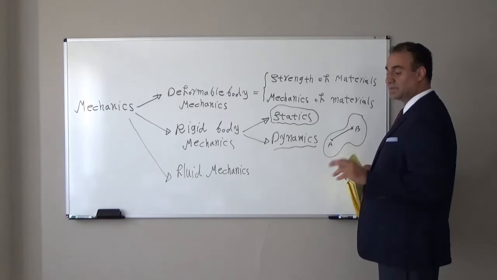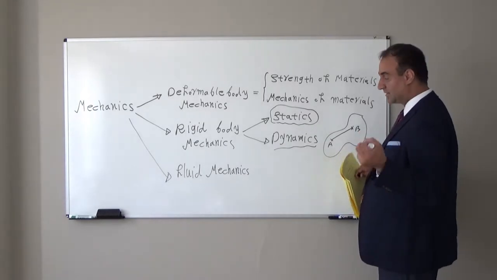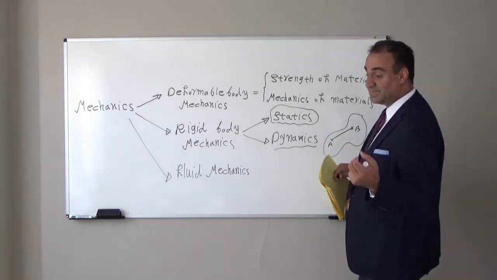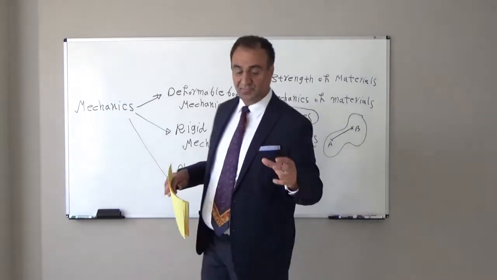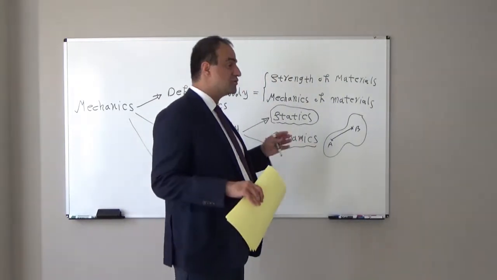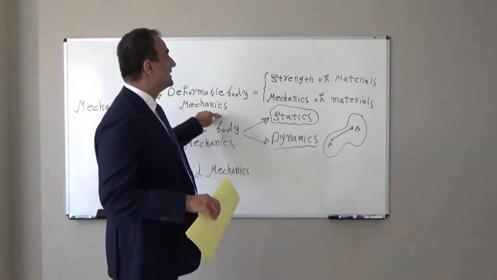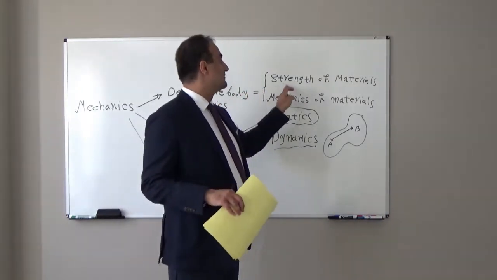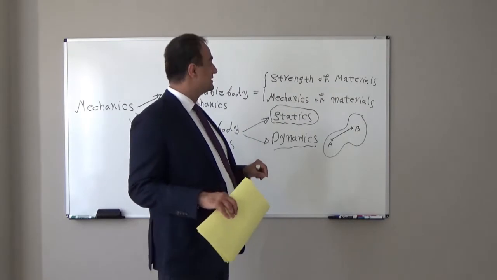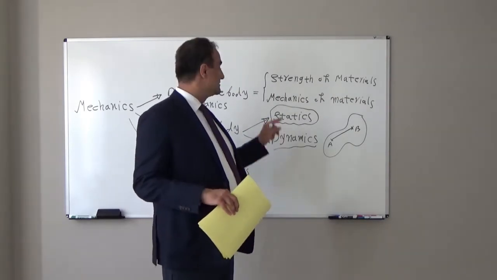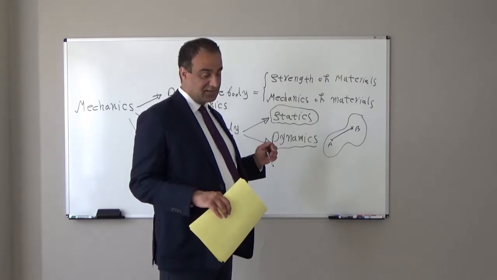In dynamics, again, we have particle and rigid body. But if we consider the deformation in an object, we should look at another course. We call it deformable body mechanics, or it is the same course, sometimes they call it strength of material, or sometimes mechanics of material.